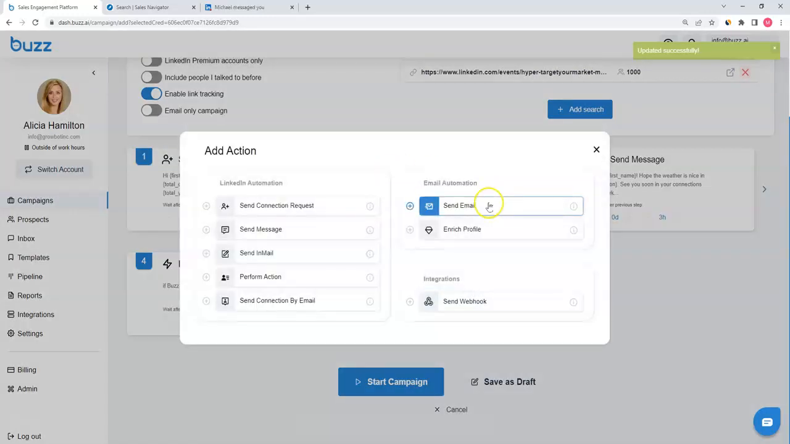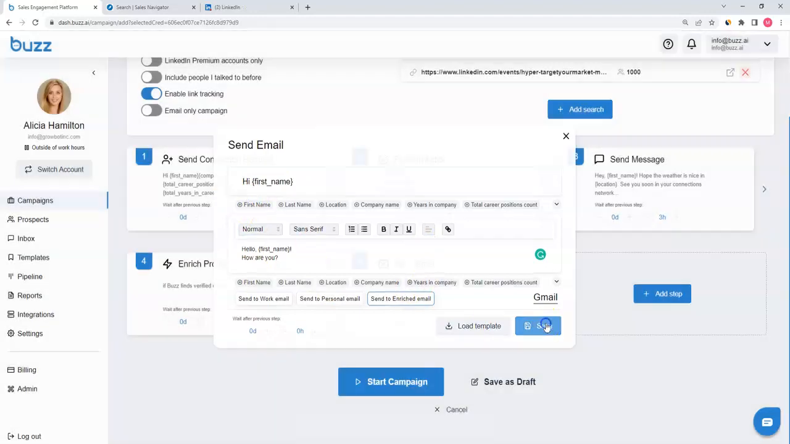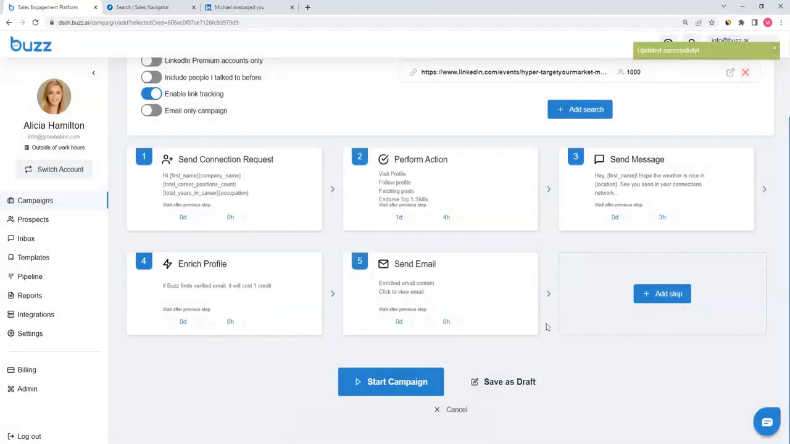Jumping in, we'll get that verified work email. That's who we're going to want to send to. We're going to want to send an enriched email. Any email server that you have, we're going to be able to connect with. And then, of course, same kind of idea here. We can use variables in the subject line, variables in the message, and we can send out detailed touch points.